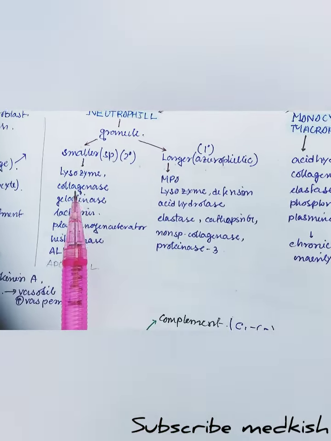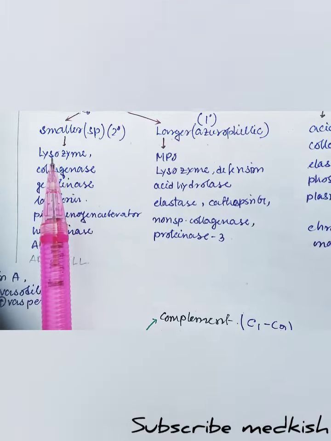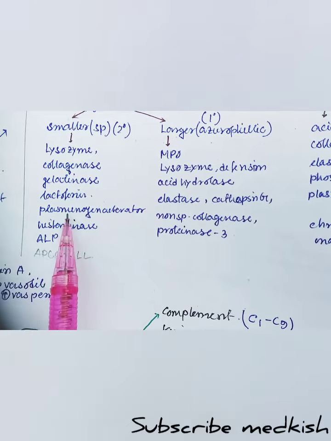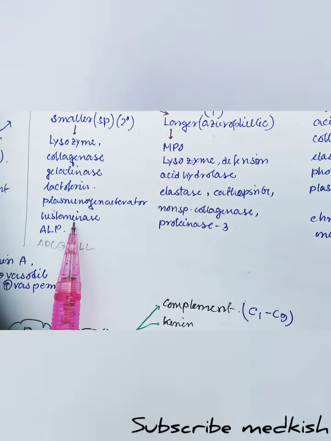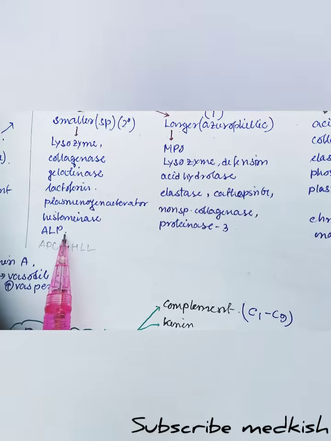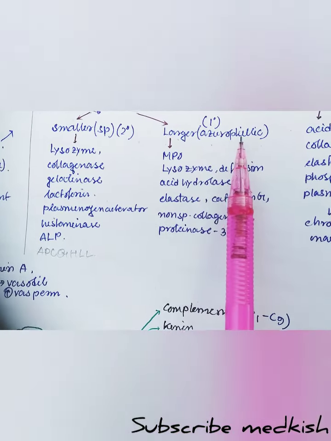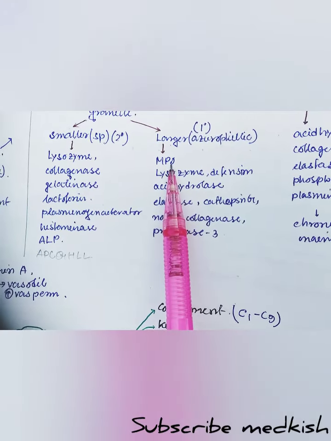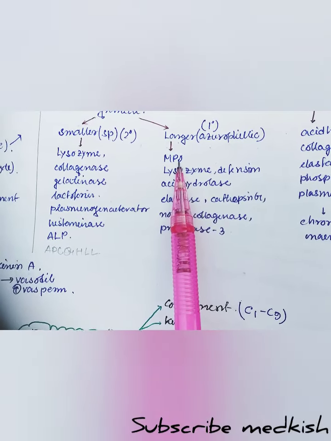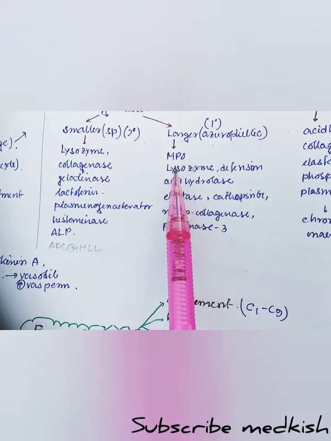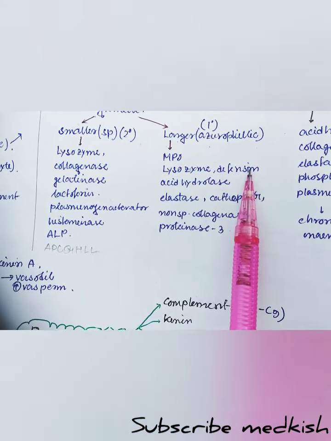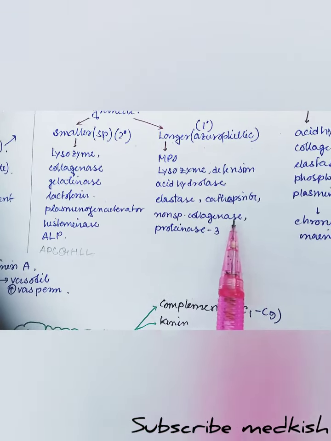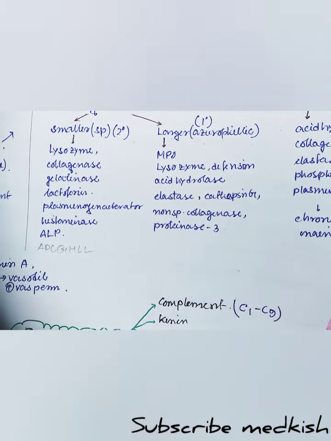In the smaller or secondary granule there are lysozyme, collagenase, gelatinase, lactoferrin, plasminogen activator, histaminase, and alkaline phosphatase enzyme. In the larger or azurophilic granule there is myeloperoxidase enzyme, which helps in the formation of hypochlorite in reactive oxygen species formation, and lysozyme, defensin, acid hydrolase enzyme, elastase enzyme, cathepsin G, non-specific collagenase enzyme, and proteinase 3.